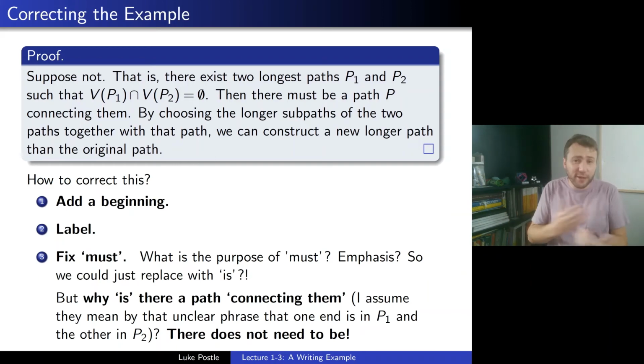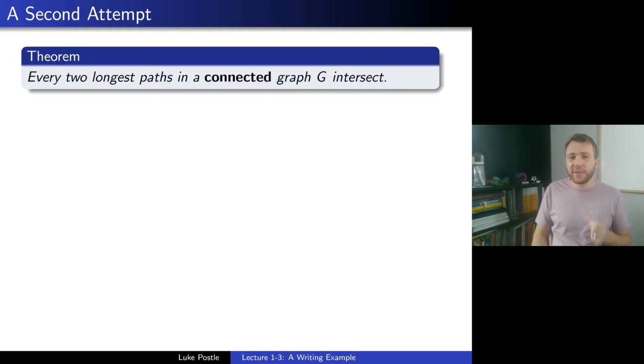That proof was just a false proof, or rather it was a correct proof of a false statement, or rather a very imprecise one. So we should first modify the statement. So that's what we'll do. Here's a second attempt. Theorem: every two longest paths in a connected graph G intersect. And I'll go ahead and label it G just for the ease of the proof. So in a connected graph G.